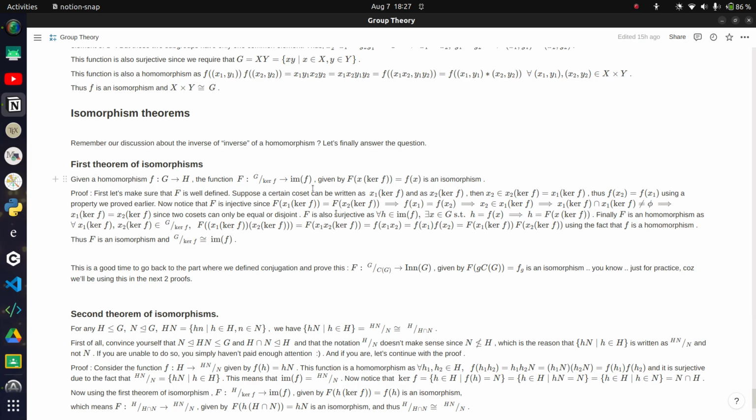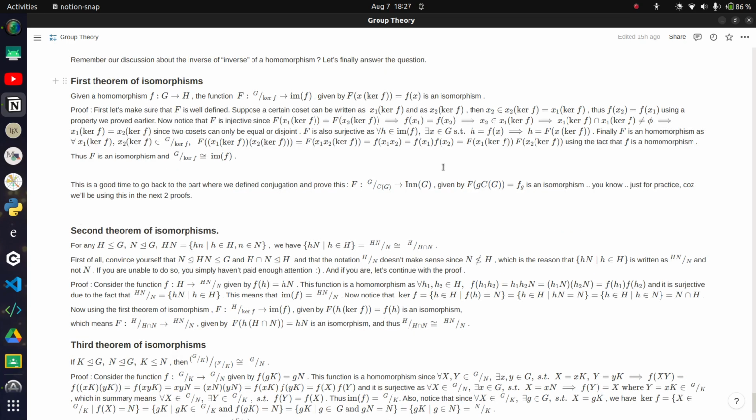This is a very short proof, but there's a lot of build up for it. First of all, you have to prove a bunch of smaller results to even get to the point where you can actually prove this big thing. And using this big boy, you can also prove a lot of other theorems. So the second law of isomorphism, sorry, second theorem, it's not like Newton's laws.